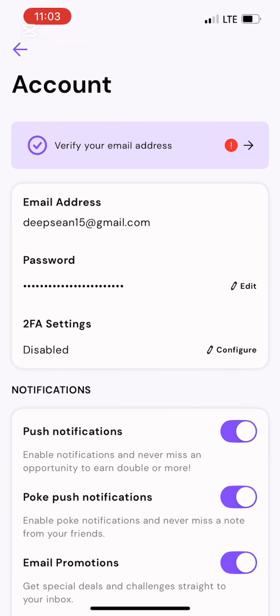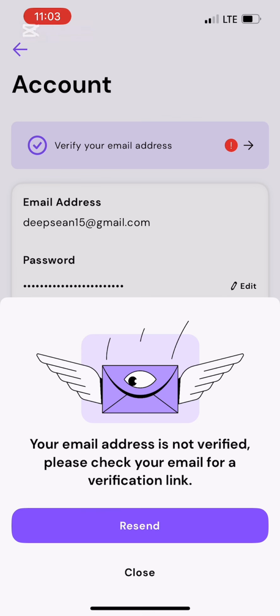My email is already on my other phone, so I'm going to be sending verification, understand, to verify it. You can see, they say your email address is not verified. Please check your email for verification. So the first thing you have to do is verify your email, you understand, before doing anything else. If not, you will be having issues.